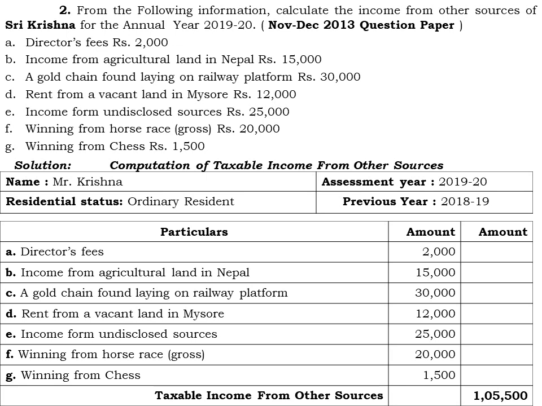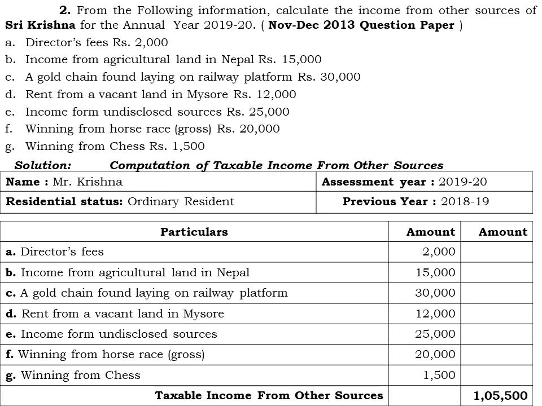Next, winning from horse race, and again they have provided that it is a gross amount and that comes to rupees 20,000. And winning from chess, they have provided rupees 1,500, so it is also fully taxable. From this we get the taxable income from other sources of rupees 1,05,500.